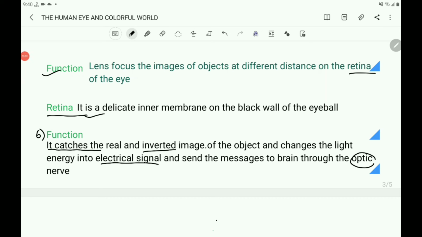Even though an inverted image is formed on the retina, the brain rectifies it and you can see a straight image, that is, the erect image of the object. That is with the help of the brain.